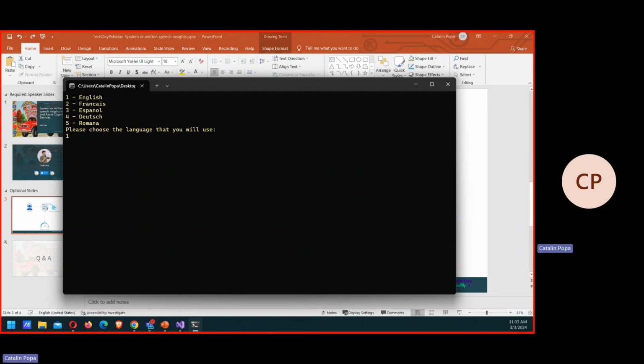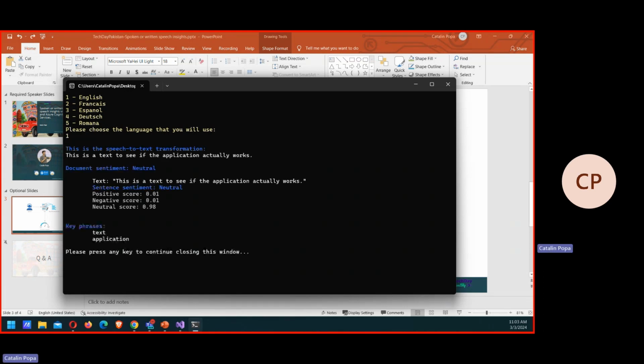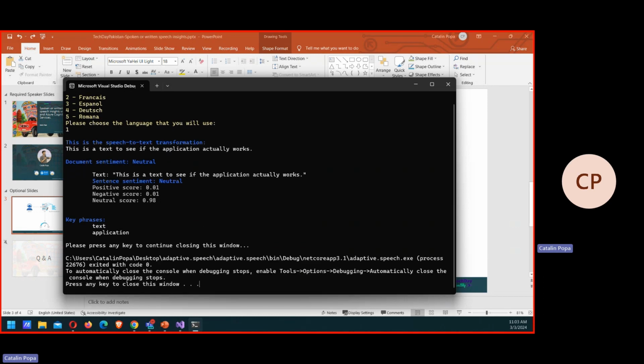This is a text to see if the application actually works. As you can see, the speech-to-text transformation actually works. So it transforms what I've just spoken into text. And then it says, okay, what you've just spoken has a neutral score, and you've probably spoken about some text and some application. So this is what we're going to build. Bear with me, it's going to be pretty interactive. Let's see how we can do that.